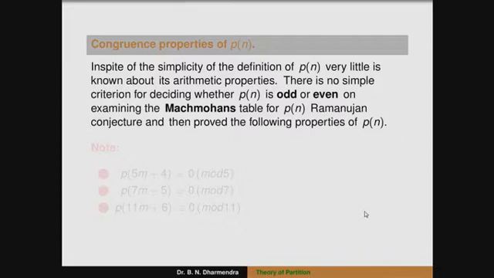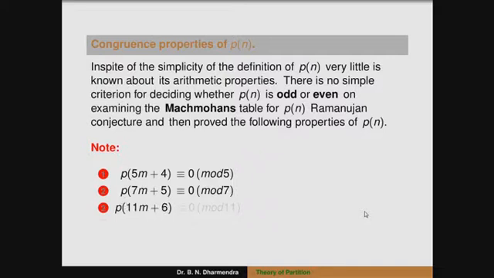Okay, and Ramanujan's conjecture proved the following properties of P of n. P of 5m plus 4 is congruent to 0 modulo 5. Again, P of 7m plus 5 is congruent to 0 modulo 7. And the last one, P of 11m plus 6 is congruent to 0 modulo 11. We can observe that 5, 7, 11 are all prime numbers, and also here there are continuous numbers 4, 5, 6. So it's a very, very wonderful result. Ramanujan proved this property of P of n.